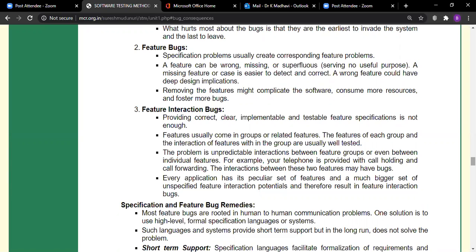This feature interaction comes in groups of related features. The problem is unpredictable interactions between feature groups or even between individual features. For example, your telephone provides a call holding option and another option, call forwarding. But the interaction between these two different features may have bugs, and then it may affect the two features, call holding and call forwarding.